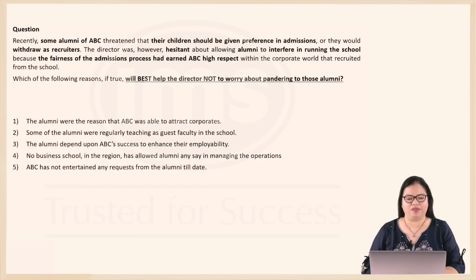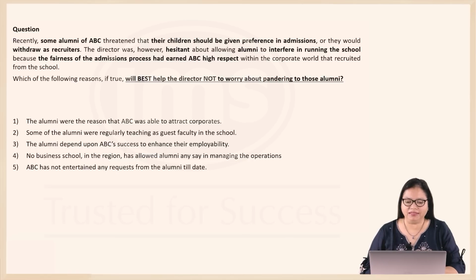Now let's look at the first question here. The additional information here tells us that recently some alumni of ABC threatened that their children should be given preference in admissions or they would withdraw as recruiters. The director was, however, hesitant about allowing alumni to interfere in running the school because the fairness of the admission processes had earned ABC high respect within the corporate world that recruited them. So now the question is, which of the following reasons, if true, will best help the director not to worry about pandering or giving in to those alumni?